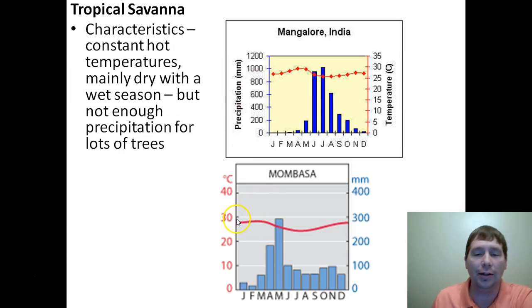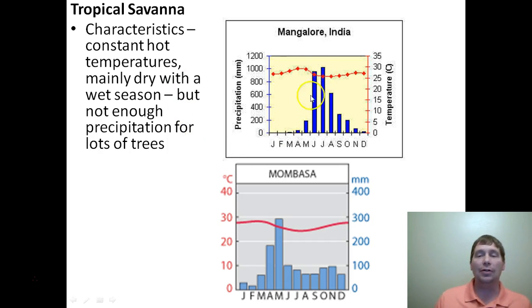Now the characteristics of the savanna is you have constant hot temperatures. This climate graph down here shows you the climate for savanna. So once again, we're always around 90 degrees. We have a dry season and a wet season. But you may be thinking, well, how's this different from a tropical dry forest? Take a look at it. During the rainy season in the savanna, we're getting 300 millimeters of rain a month. During the rainy season in a tropical dry forest, we're getting 3 times that, 1,000 millimeters of rain in a month. So that's the big difference between the two. They are very similar. They both have a dry season, they both have a wet season.